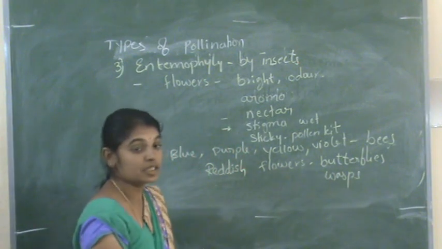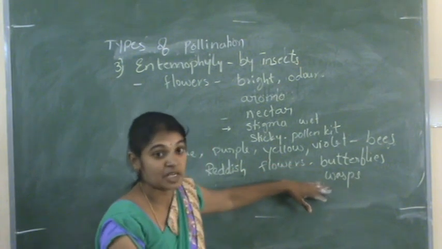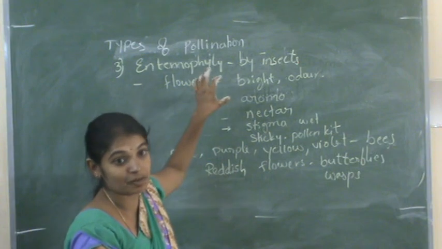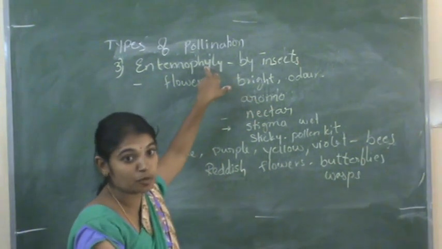The flowers which are red in color attract butterflies and wasps. So these are the insects which participate in the process of pollination. Pollination by insects is known as entomophily.